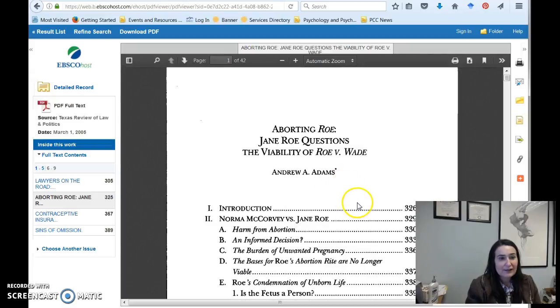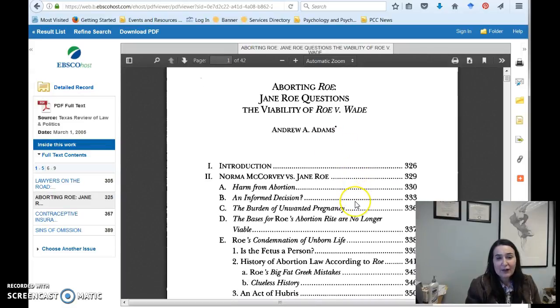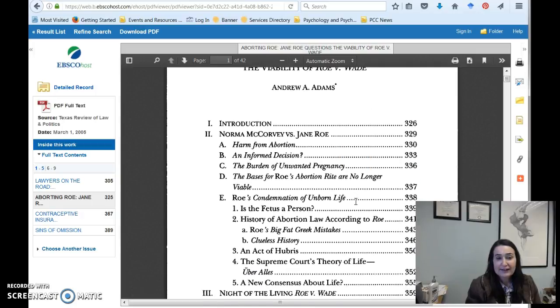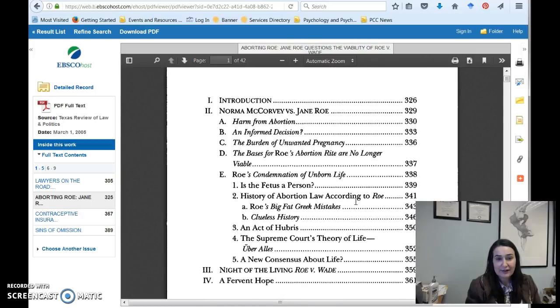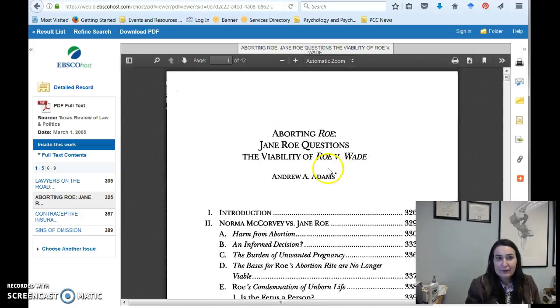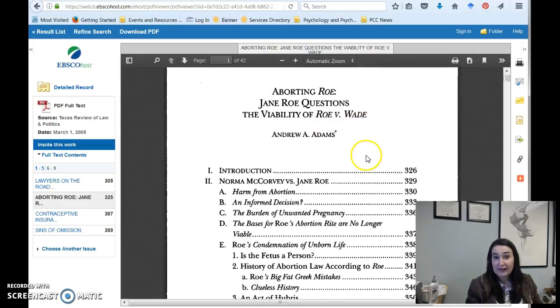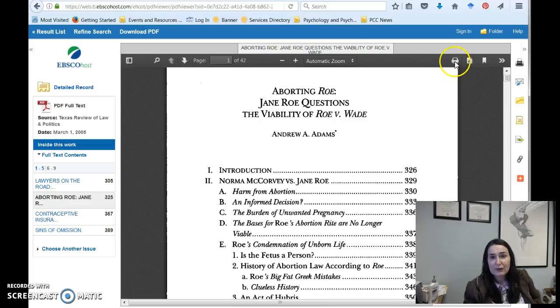PDF is going to take you to exactly what the article looked like in the journal itself. And so if you do want this, there's a couple things you can do. One is you can, of course, read it online. Absolutely. If you wanted to print it out, you can do that. If you want to download it, you can do that here.